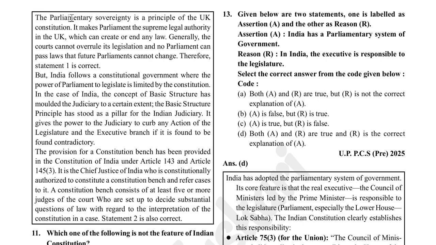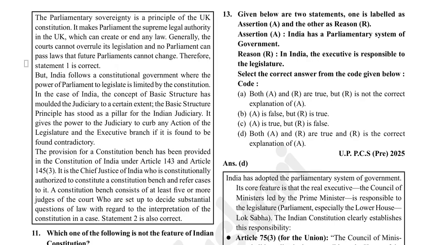Parliamentary sovereignty is a principle of the UK Constitution. It makes Parliament the supreme legal authority in the UK, which can create or end any law. Generally, the courts cannot overrule its legislation, and no parliament can pass laws that future parliaments cannot change. Therefore, statement 1 is correct.